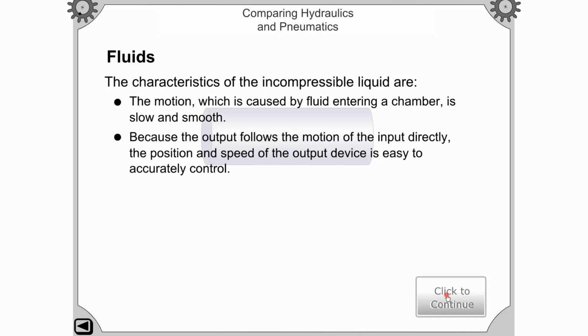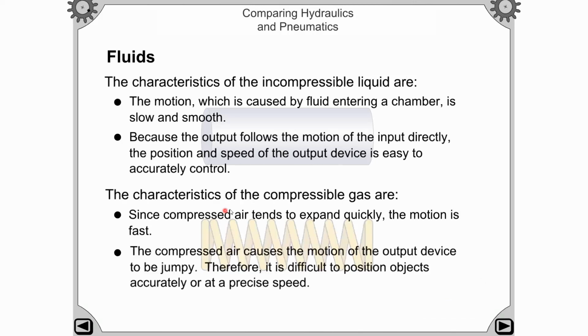If we see the characteristic of compressible gas, which is compressed and tends to expand quickly, the motion is fast. So if you consider the hydraulic system, the motion is slow, and if you consider the pneumatic system, the motion is fast, right? The compressed air causes the motion of the output device to be jumpy. Therefore, it is difficult to position an object accurately or at precise speed.